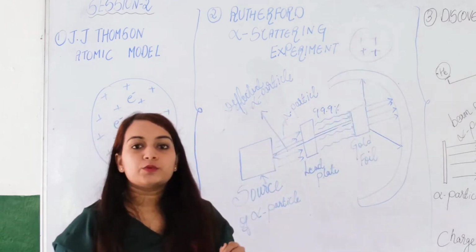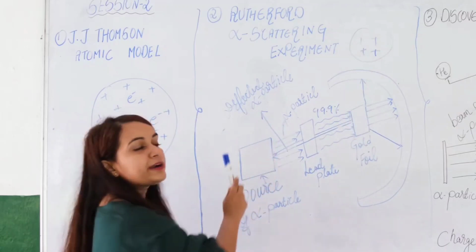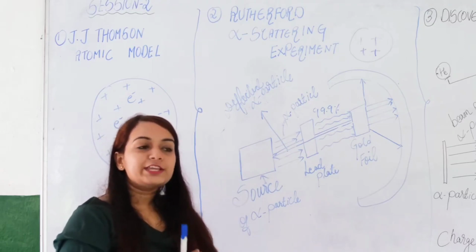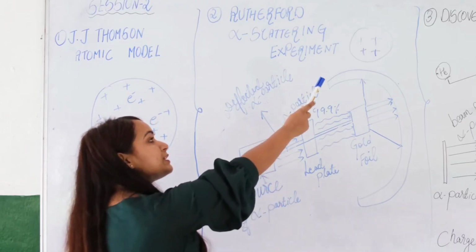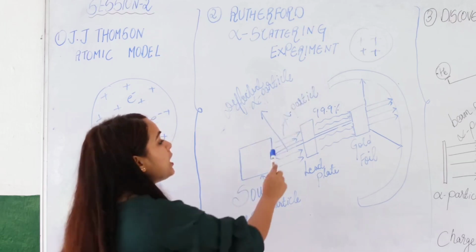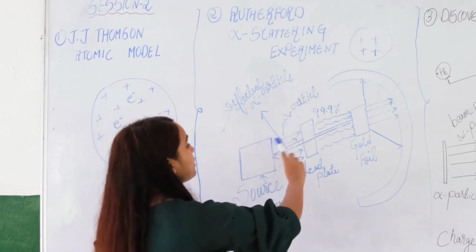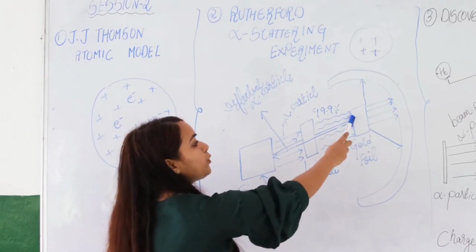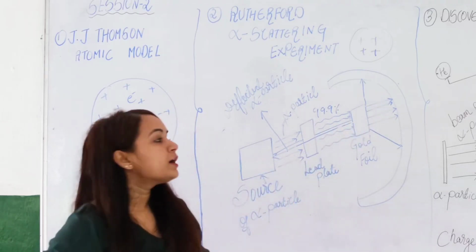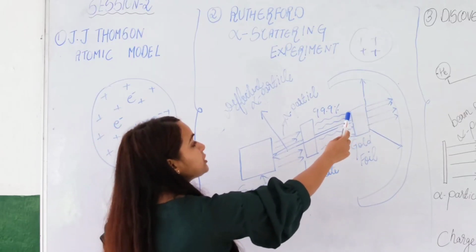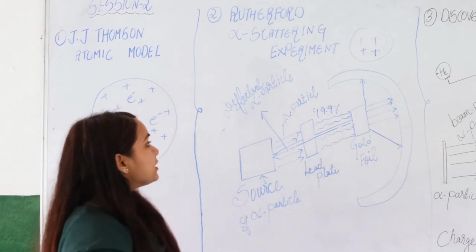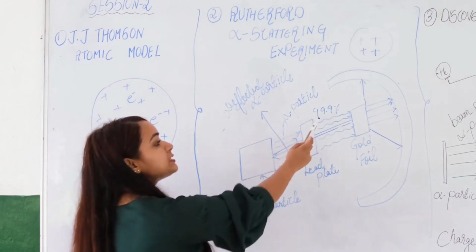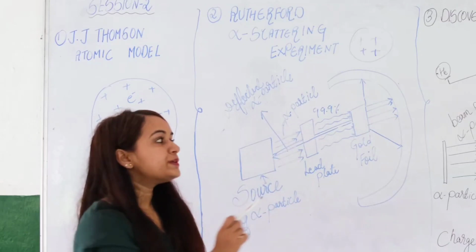If the J.J. Thomson model was true, the alpha particle also has a positive charge, and we know that like charges repel each other. If the J.J. Thomson model was true, most of the alpha particles, after hitting the gold foil, would not pass through the gold foil, but there would be repulsion and they would hit back. But in the experiment conducted by Rutherford, what happened was almost 99% of the alpha particles happened to pass through the